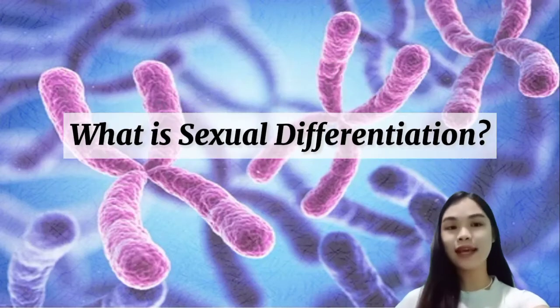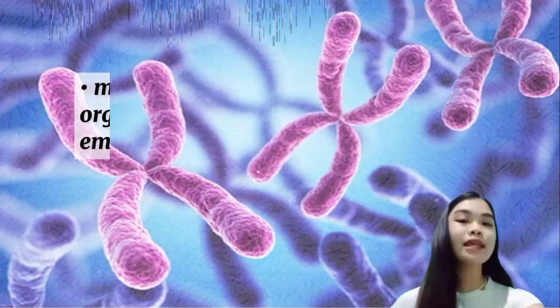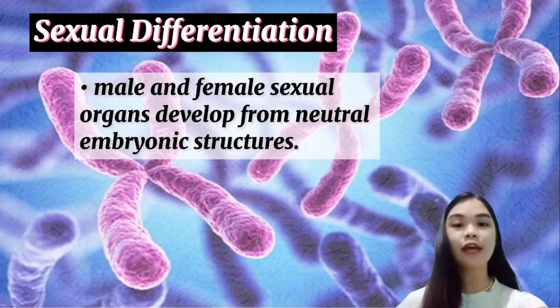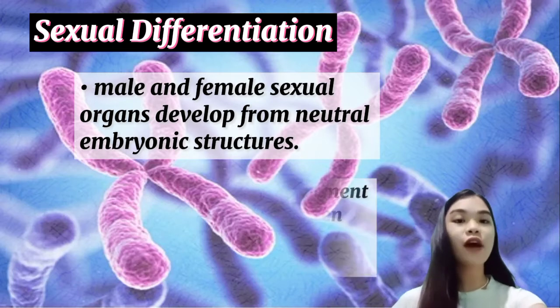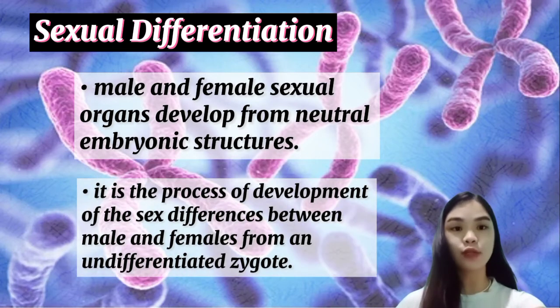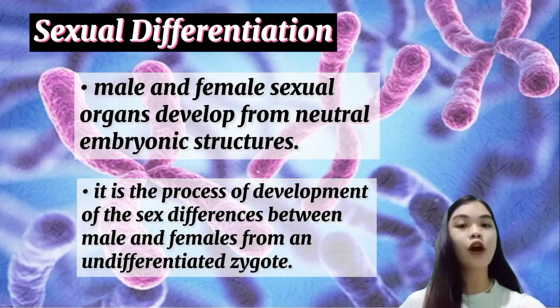So what is sexual differentiation? It is the process by which the male and female sexual organs develop from neutral embryonic structures. The normal human fetus of either sex has the potential to develop either male or female organs, depending on genetic and hormonal influences. Now let us proceed to the process of sex differentiation.